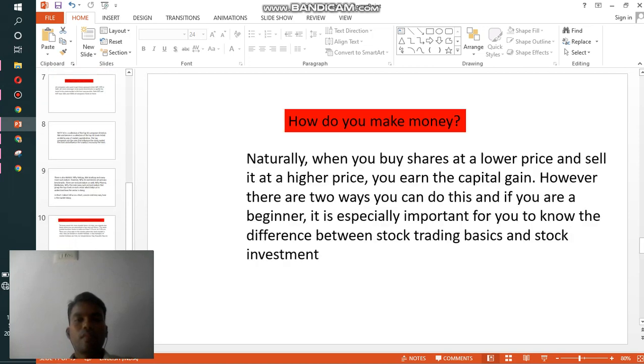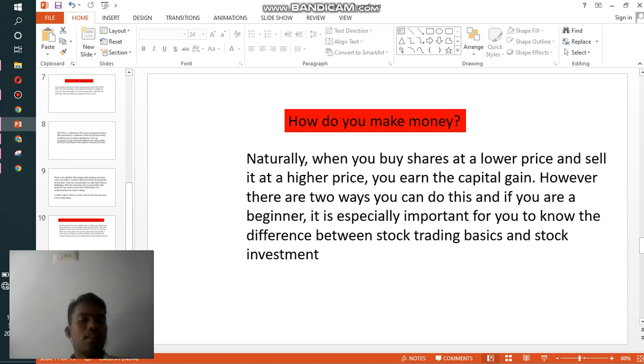Next, how do you make money from the market? Naturally, you need to buy shares at a lower price. Once the price of the shares goes higher, you can sell and make a profit, earning a capital gain. However, there are two ways you can do this. If you are a beginner, it is especially important for you to know the difference between stock trading basics and stock investment.